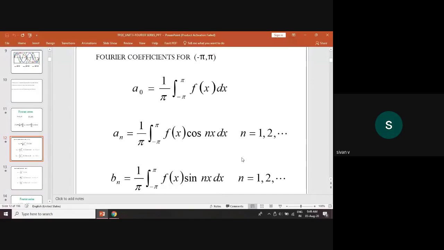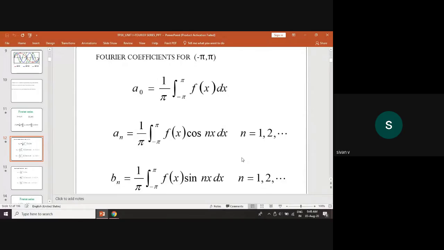Suppose you want to find a2 and b2, anyone of you tell me the formula. Please unmute and tell me. This is only the introduction class. a2 and b2. Vishal, can you tell? cos 2x. Yes, that's all. Instead of n, put 2. So a2 uses cos 2x dx and b2 uses sin 2x dx.